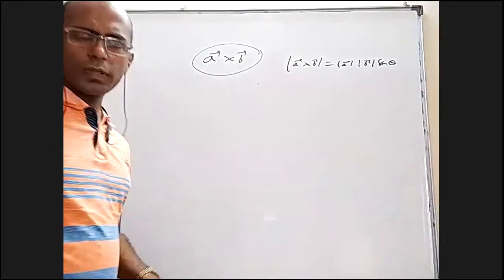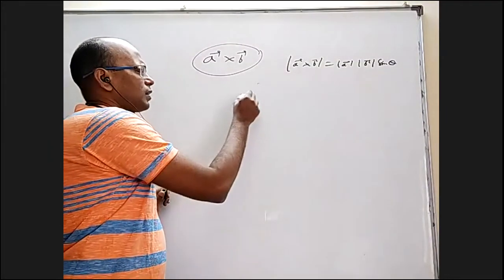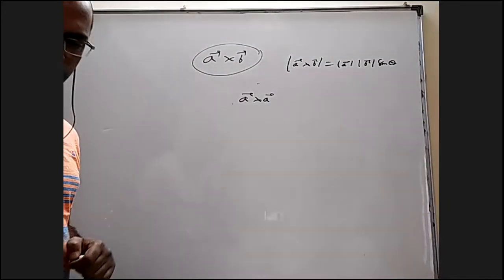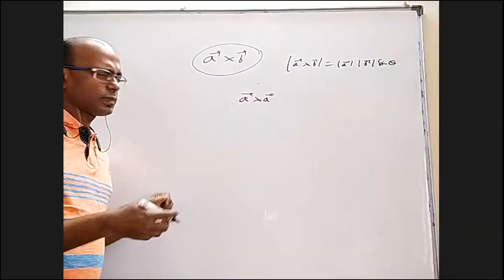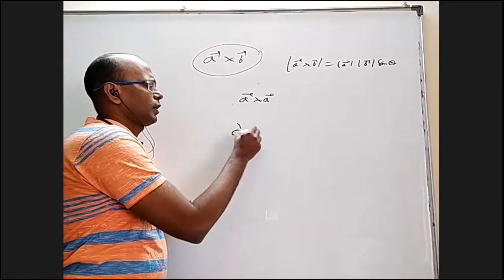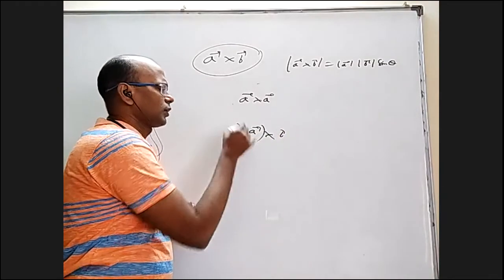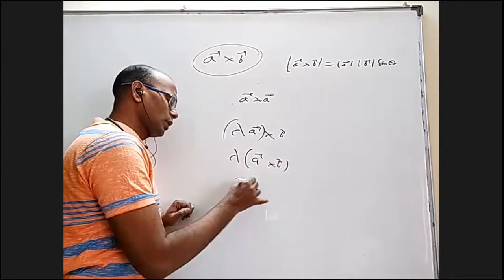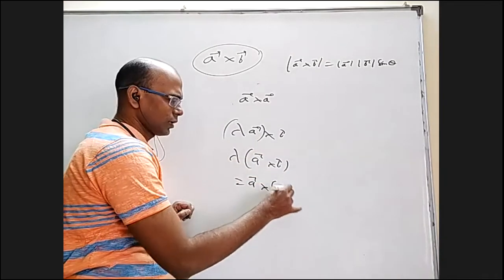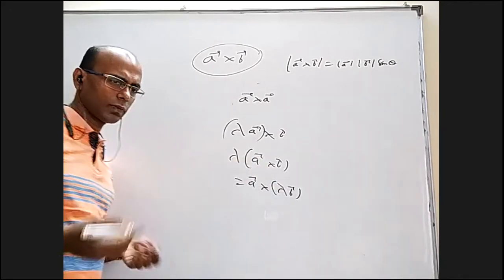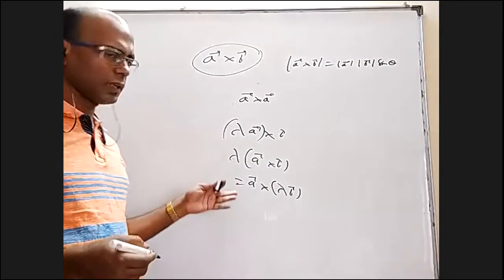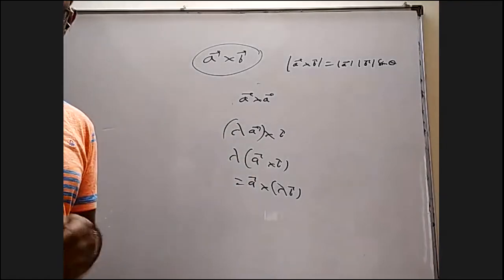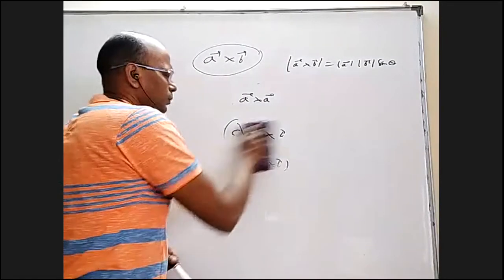A cross A is obviously 0 whenever two vectors are parallel or same, because the magnitude itself will be 0. So that's fine. Little algebra I don't have to tell. For example, lambda A bar cross B bar, I can write lambda times A cross B, or I can write A cross lambda times B. Okay, all are same. When you multiply the number, you can multiply the total product or any one of the individual vectors. You can also have distributive law.